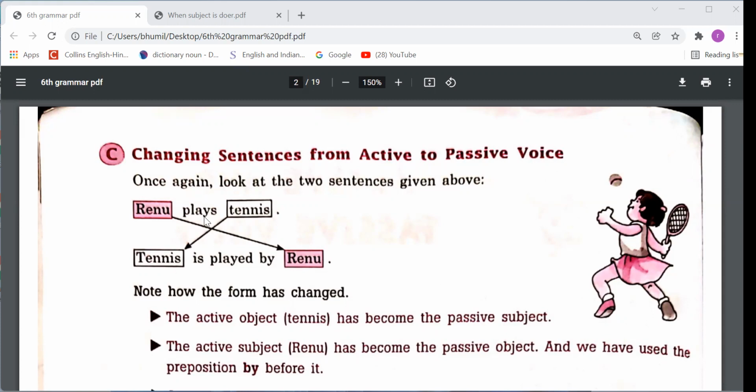So plays, we have understood that we have used here simple present tense, right? Plays, it's the first form in simple present tense. So we have to use in passive voice sentence first form of be. First form of be are is, am, are. So according to tennis, tennis is third person singular, so we should use is. And main verb will be converted always in the past participle form, means third form, right? So tennis is played by Renu. Clear?